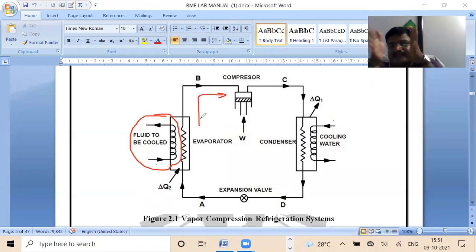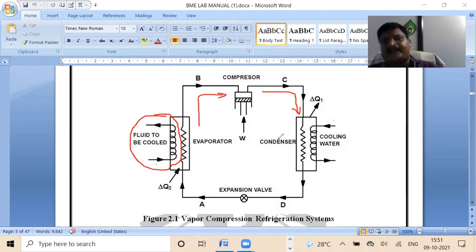At the compressor, actually what happens, you have studied it in the pump, compressor and turbine chapter. Last time in the practical, we have discussed about the pump. Here, the compression process is going on, and after compression, the hot and pressurized fluid is transferred to the condenser here.